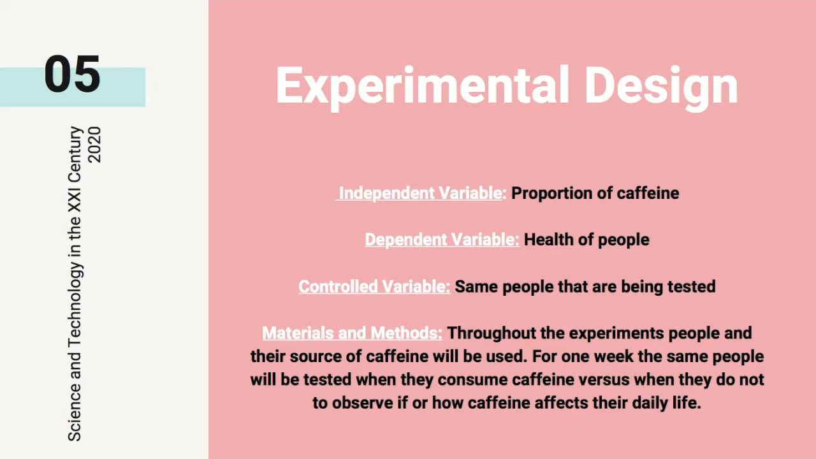Our experimental design. First, our independent variable: proportion of caffeine. Dependent variable: health of people. Control variable: same people that are being tested. Materials and methods. Throughout the experiment, people and their source of caffeine will be used. For 1 week, the same people will be tested when they consume caffeine versus when they do not, to observe if or how caffeine affects their daily life.